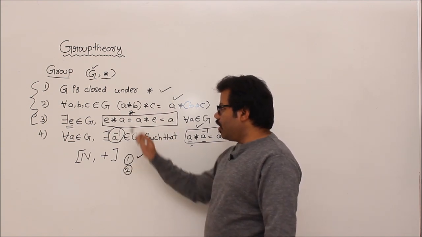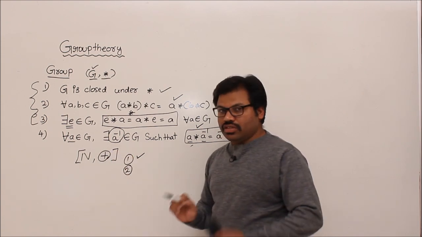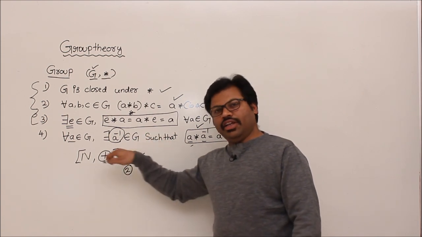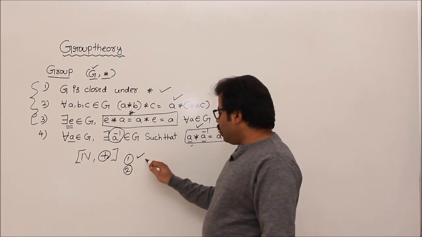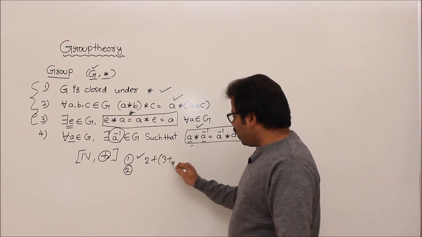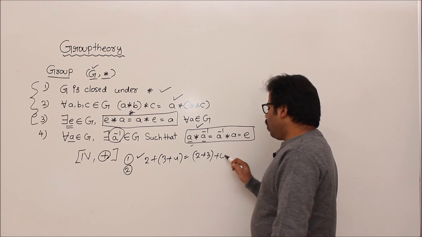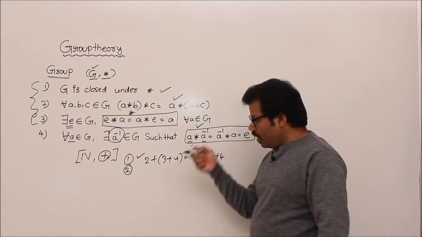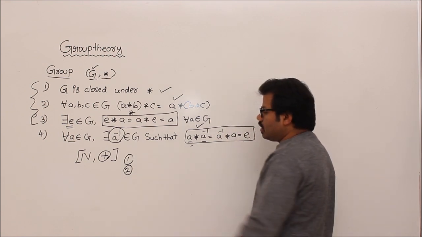Second condition, what is that? Associativity. You know that, we are not proving associativity. We already know that addition is associative, correct? In your childhood you have studied it, otherwise you remembered it like this: 2 plus 3 plus 4 is nothing but 2 plus 3 plus 4. Proving is not a big deal, but I don't want to waste the time now. So remember it.